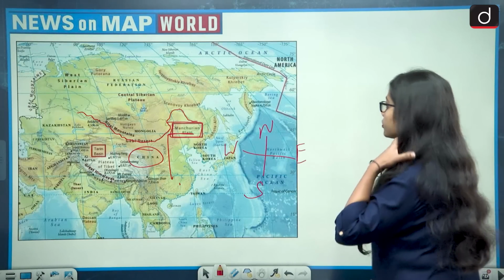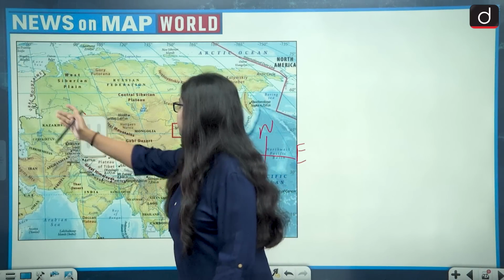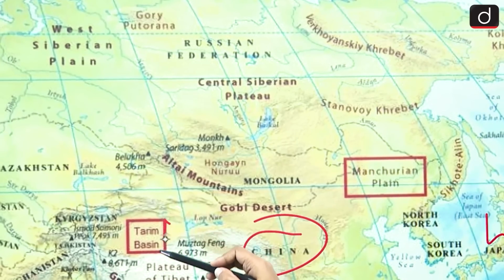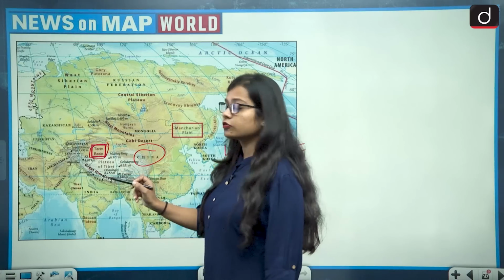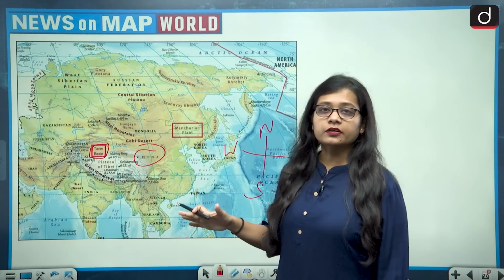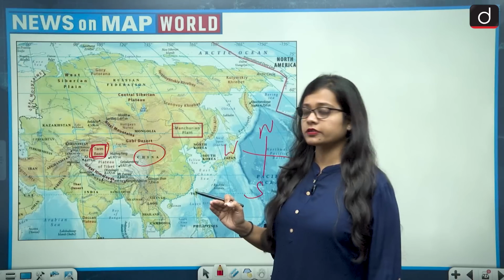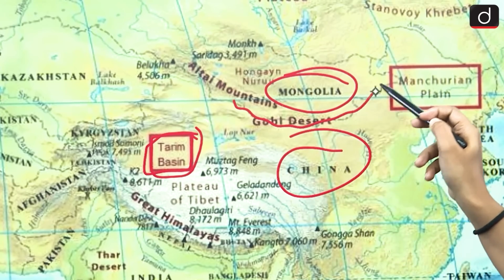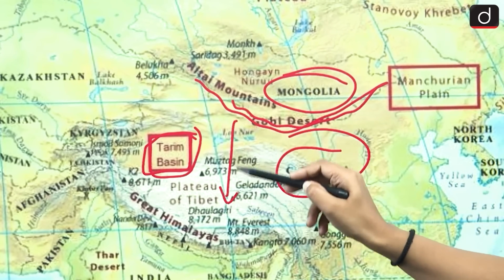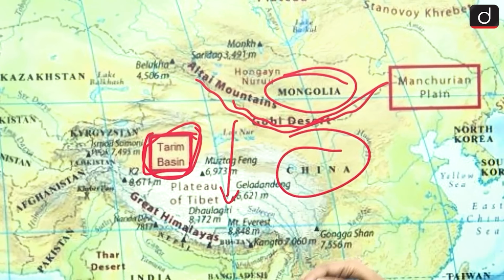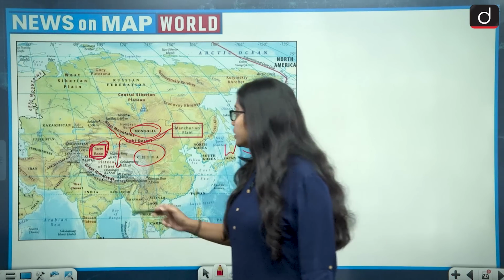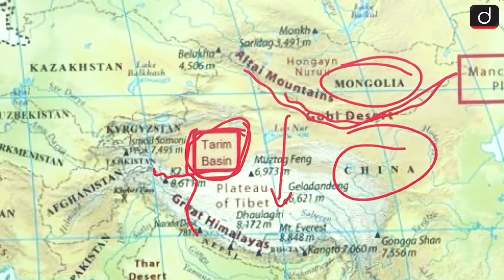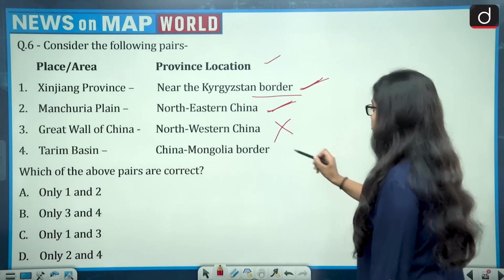So let's look at this. Okay, this is the location of China, and if we talk about Tarim Basin, then this is the Tarim Basin. So Tarim Basin is basically a desert, and it is a hot desert. So Tarim Basin is not located on the China and Mongolia border. It is located much south of the China and Mongolia border. It is located north of India and south of Mongolia. So this is also wrong.